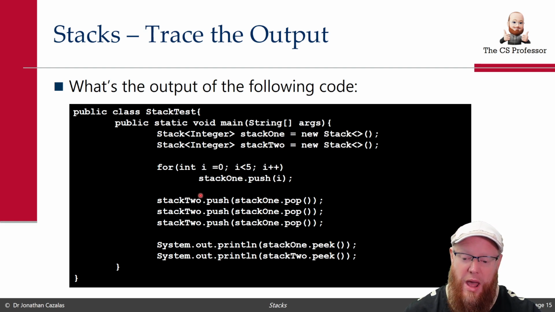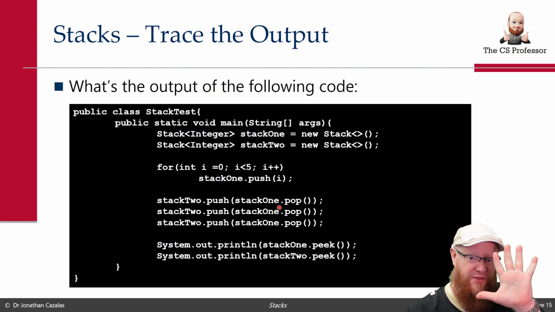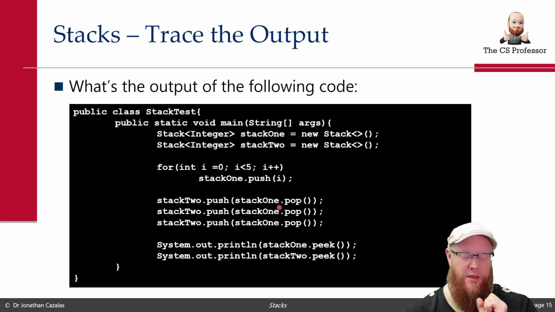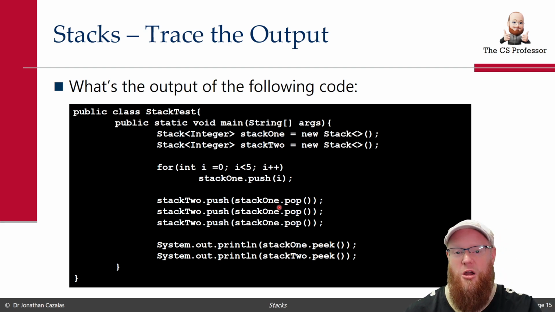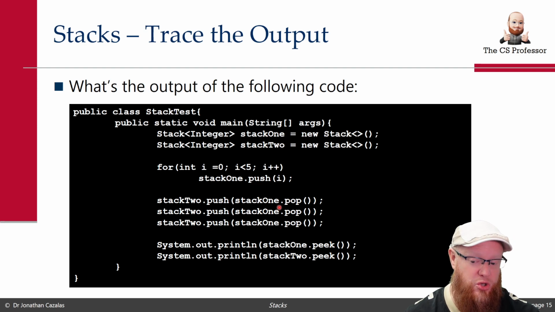So now we're going to actually push 3 values into stack 2. What are those 3 values? They all come from stack 1, and it's the result of popping stack 1. So stack 1 is now losing 3 values. It had 5. It's losing 3. And those 3 values it loses are being placed into stack 2.